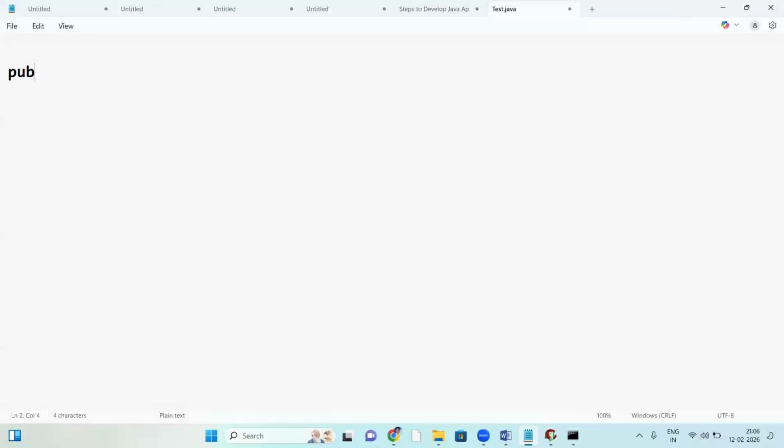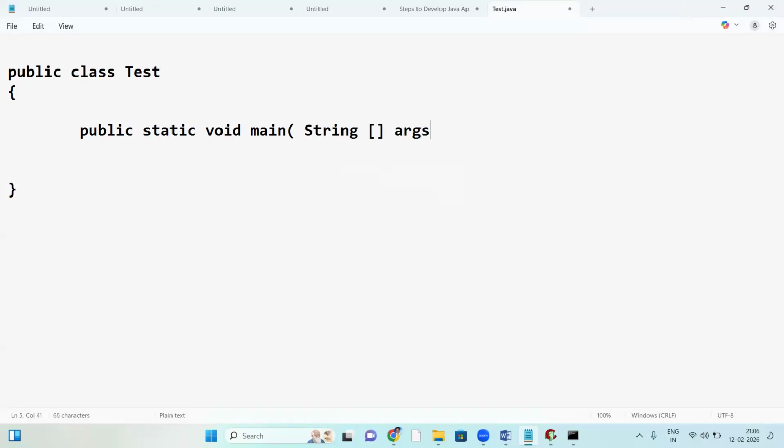Public class test, with the class starting and ending. Next the main method: public static void main, String square brackets args. The main method starts and ends. Here, System.out.println within double quotation marks, Hello world. This is a simple code.